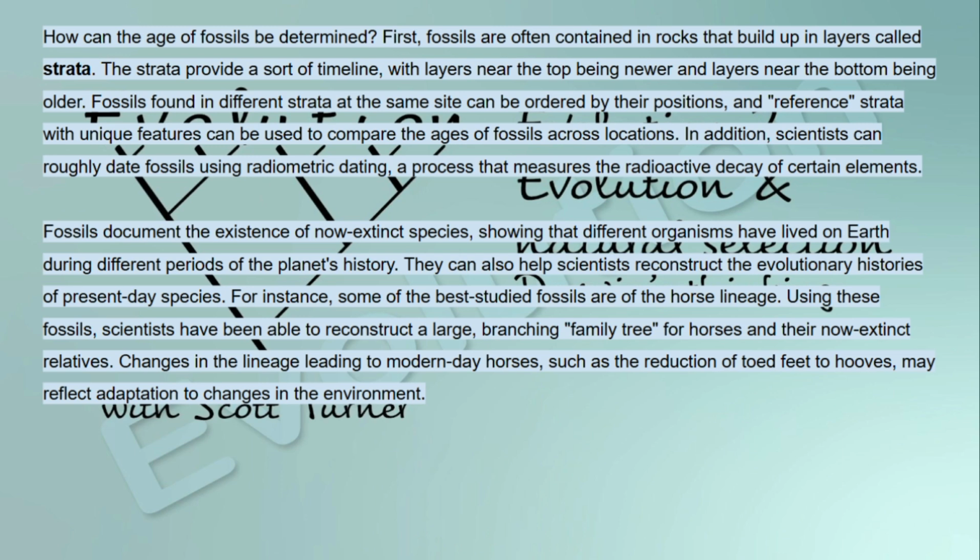For instance, some of the best-studied fossils are of the horse lineage. Using these fossils, scientists have been able to reconstruct a large branching family tree for horses and their now extinct relatives. Changes in the lineage leading to modern-day horses, such as the reduction of toed feet to hooves, may reflect adaptation to changes in the environment.